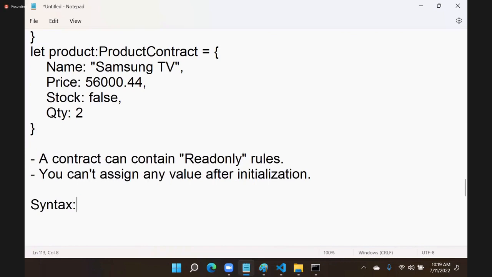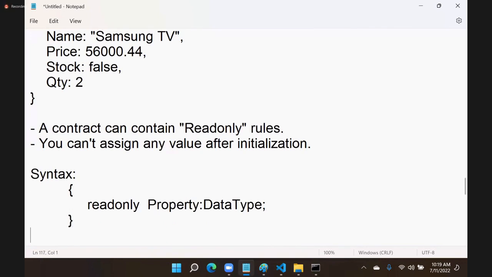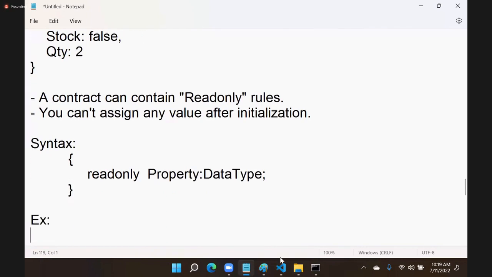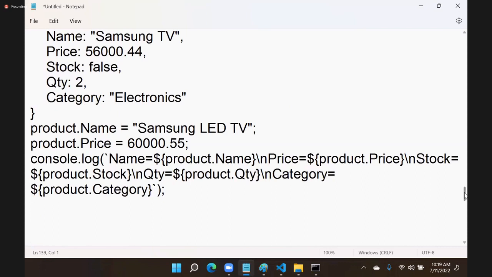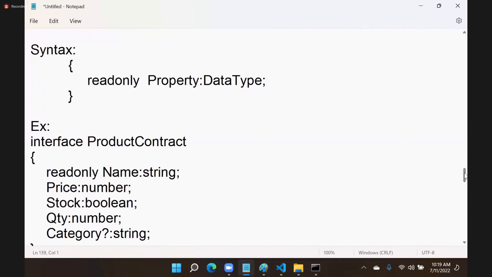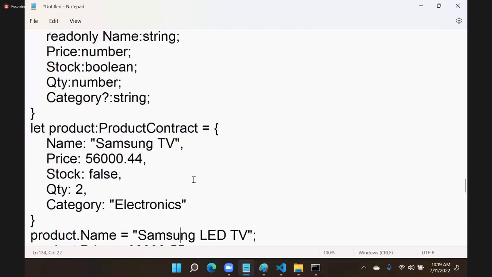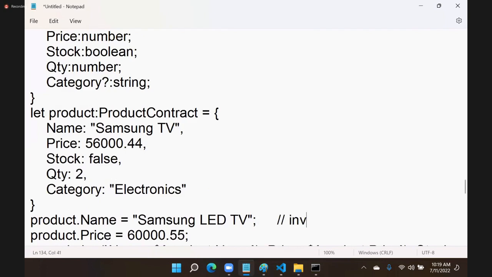So the syntax, you have to write like this. We have to define readonly, then the property, and then we have to define the data type. That's how we need to configure. For example, I will give you this program. This is the example, I will copy this. That is how you can configure. Name is read only. That means once you initialize, you cannot reassign, you cannot change. That means here in this program, this will be invalid. Am I right? Because you cannot assign.